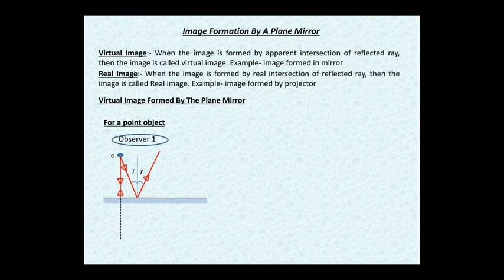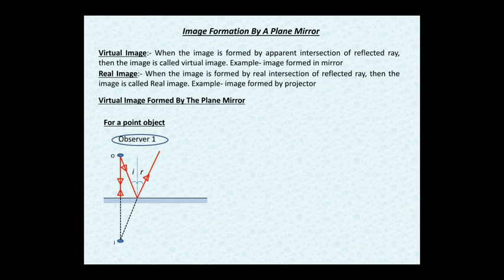These two appear to cut at a point I, and that I represents the virtual image of the object. I hope it is clear. We extend the reflected rays backward to get an intersection point. So these kinds of intersections are called apparent intersections. The rays are not intersecting in reality, but we extend the rays behind the mirror to get an intersection point.